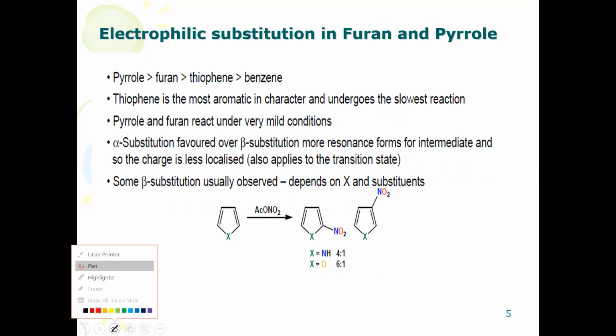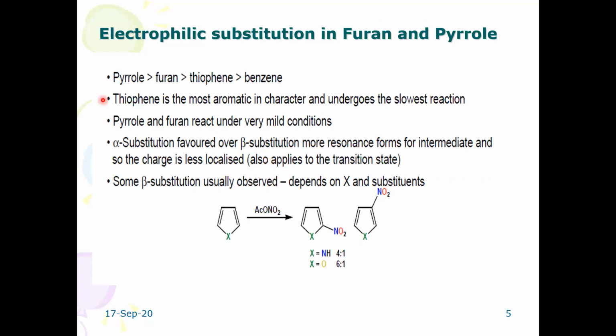Pyrrole is more reactive towards electrophilic substitution reaction than furan, thiophene and benzene. Thiophene is most aromatic in character, and it undergoes the slowest reaction. Pyrrole and furan react under very mild conditions. Generally we find alpha substitution rather than beta substitution; the 2-substitutions are favored for these 5-membered heterocycles.